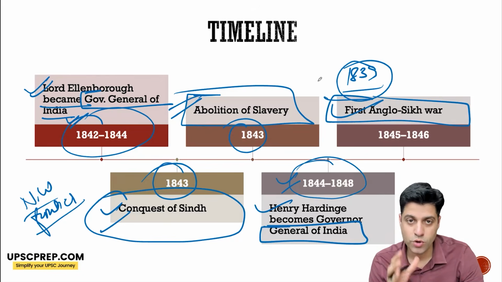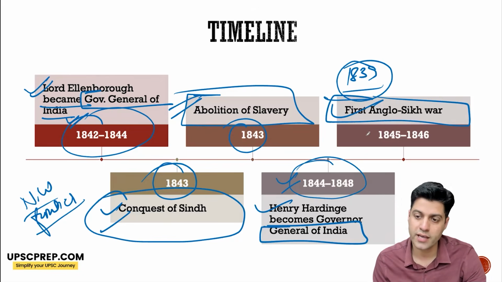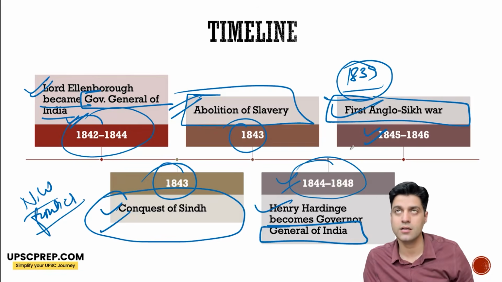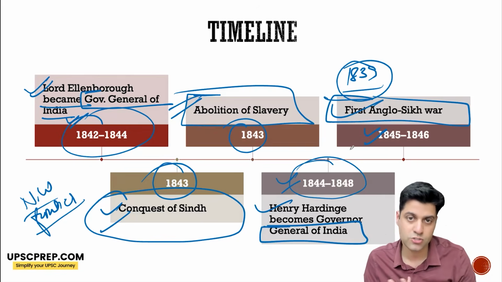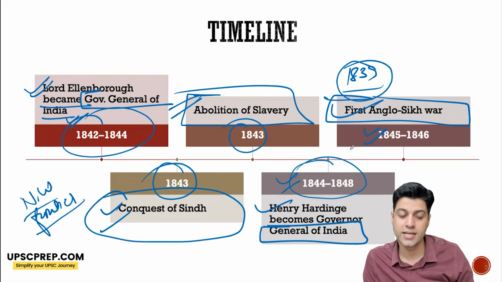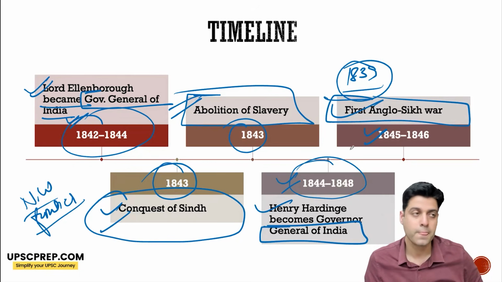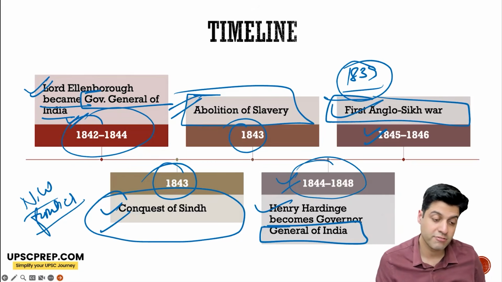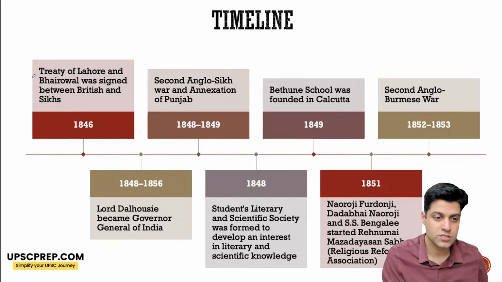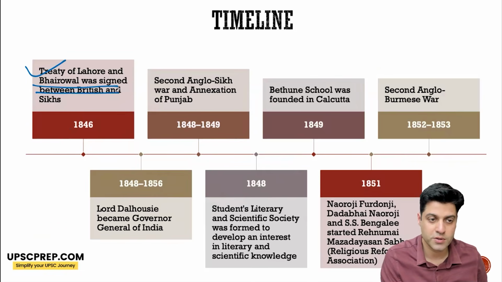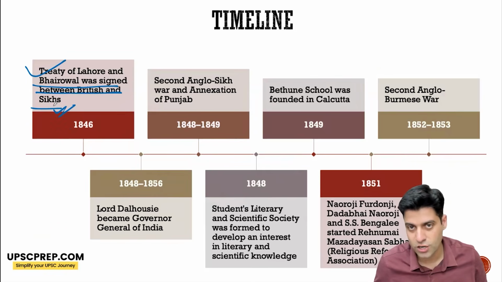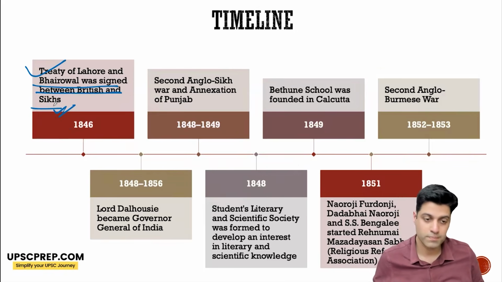So the first Anglo-Sikh War happens, where the area is not occupied, but a resident is sent to Lahore. But still, the infighting continues. So the Treaty of Lahore and Bhyroval was signed between the British and Sikhs after the first Anglo-Sikh War.